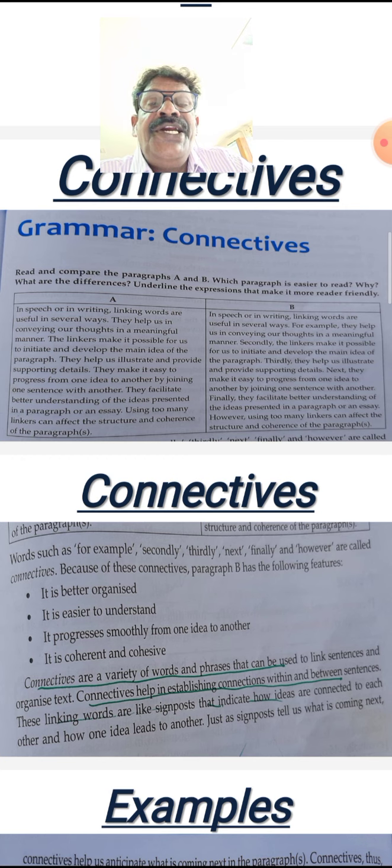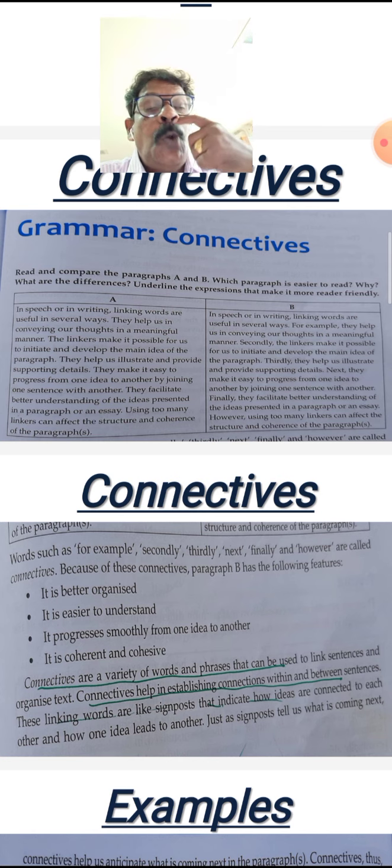After reading, you should know which paragraph is easier to read and why it is easier or harder, and what are the differences underlying the expressions that make it more reader friendly.